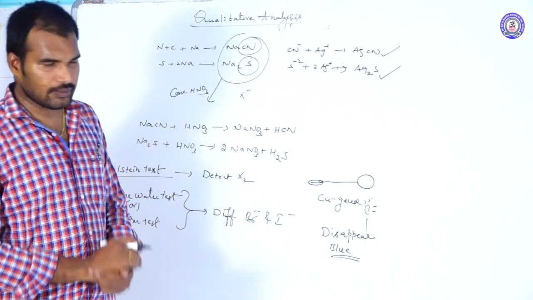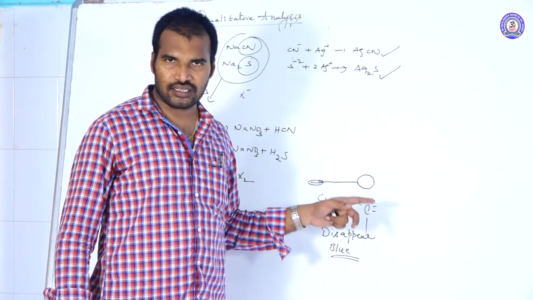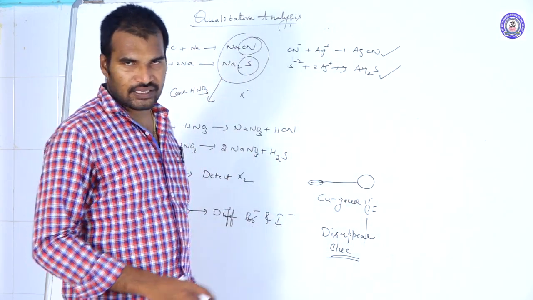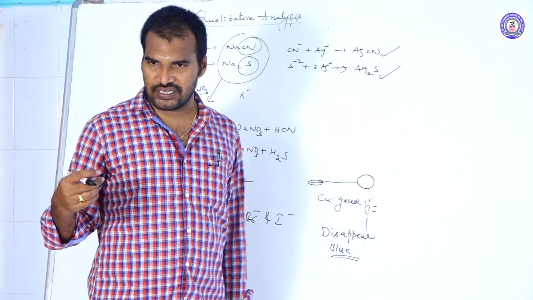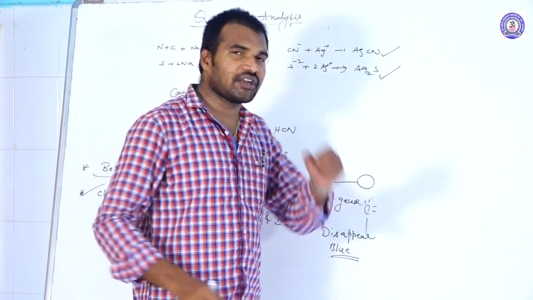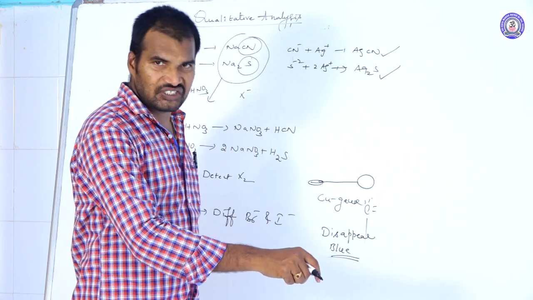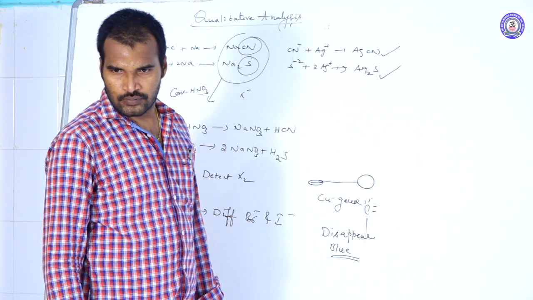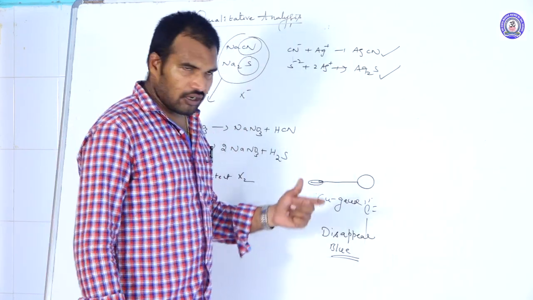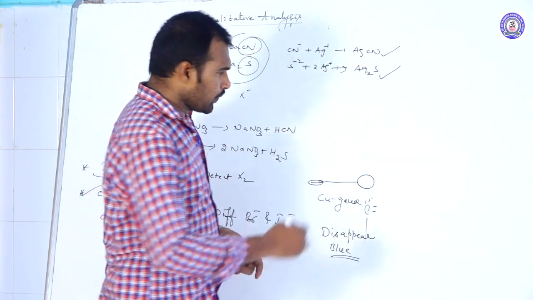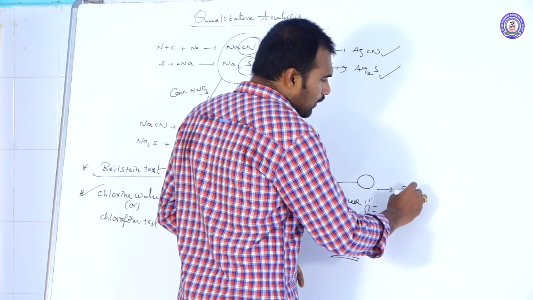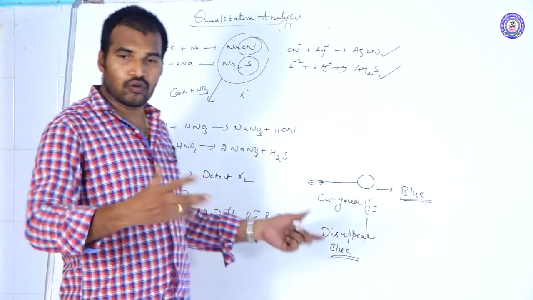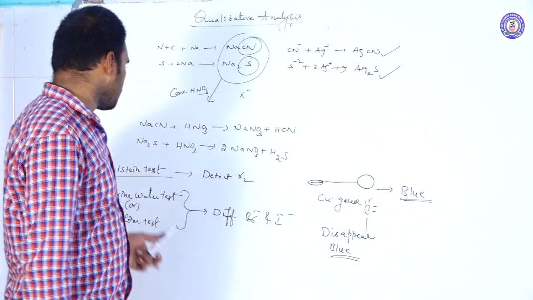Until the blue color disappears, we need to heat this copper wire on the oxidized flame of the Bunsen flame. After the blue color disappears, immediately you take out that copper wire and dip it in the organic compound. Just touch the organic compound. Again you continue heating on the Bunsen flame. After you keep on heating, if the oxidized flame is blue colored again, it confirms the presence of halogens.